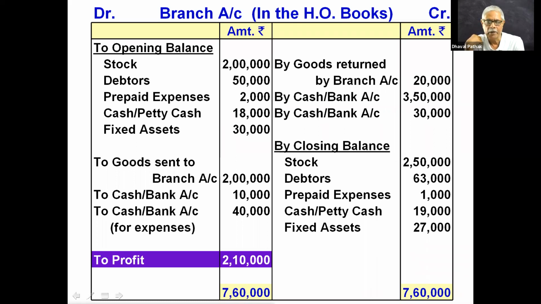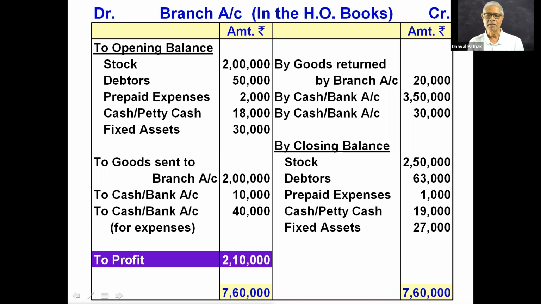So what is the new point told to you today? For the rest of the world, head office and branch is the same person. But for accounting purpose, an artificial person known as branch is created in the books of accounts, and the transactions entered into with that branch during the year are recorded, treating branch as a separate person. So this separate person, branch, is an extension of head office.